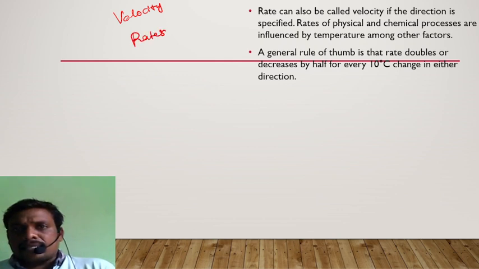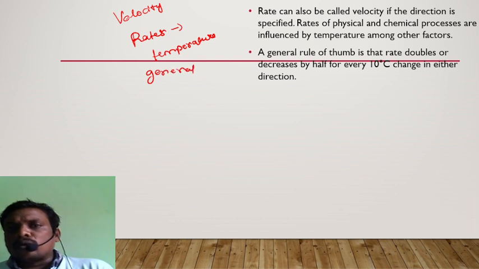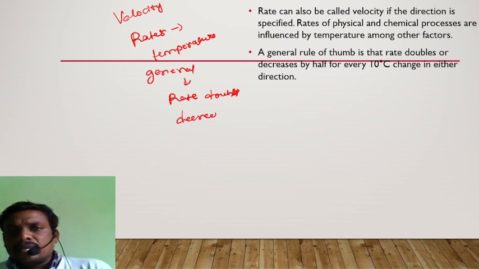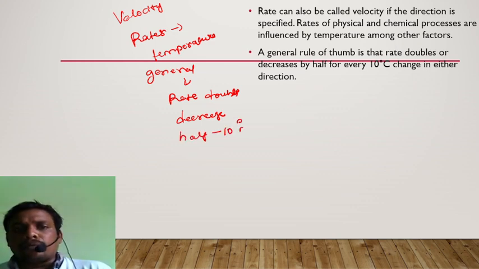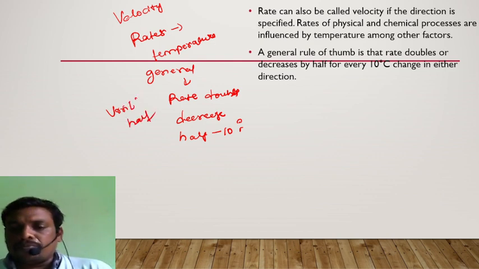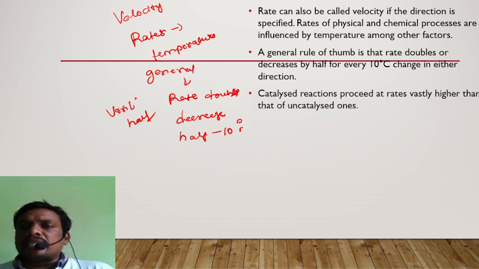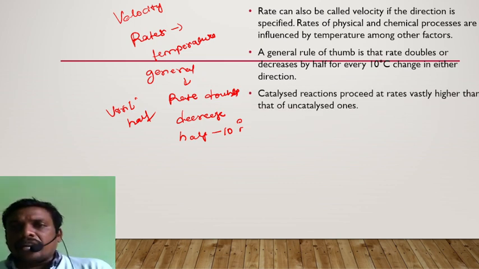The rates of physical and chemical processes are basically influenced by the temperature among other factors. A general rule of thumb is that a rate doubles or decreases by half for every 10 degrees change. It is nothing but the Van't Hoff rule. What is that? A great scientist's rule. So for every 10 degrees centigrade change of temperature, the rate of reaction will double.